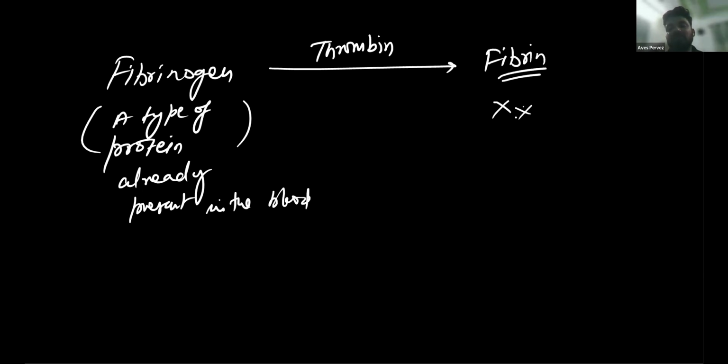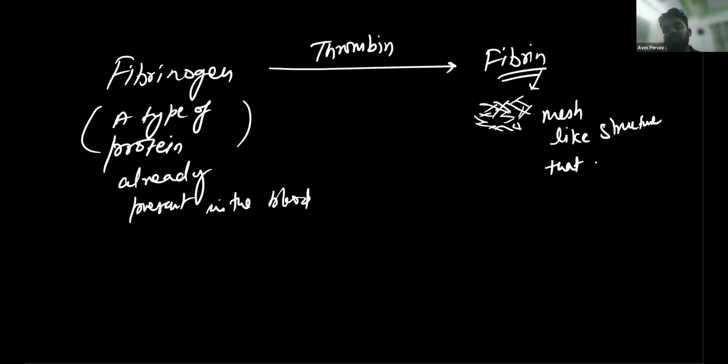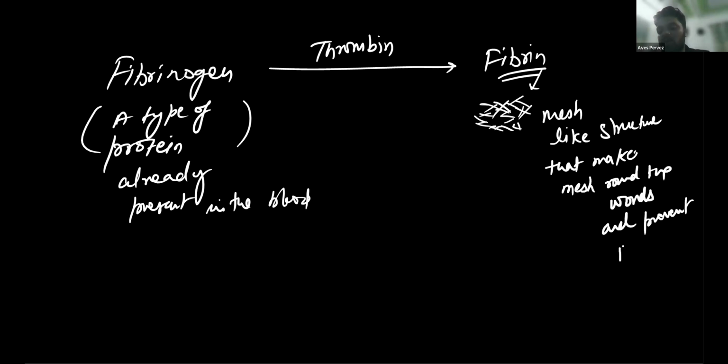And this fibrin is a mesh-like structure that makes a matrix around the wound or injury and prevents blood loss.